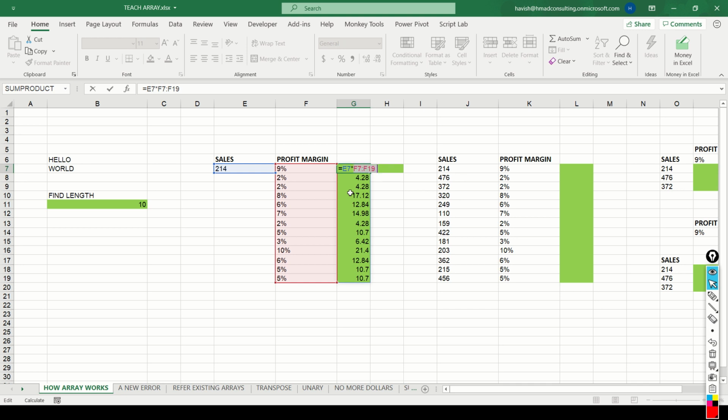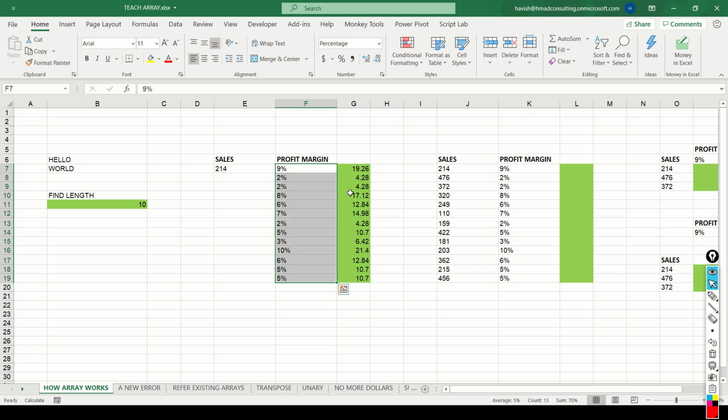Also, you would wonder how can we multiply a constant, that means one cell, which is E7, with a range of cells. But that's just the way dynamic arrays work. They're very smart. If you try to multiply one value with a range of values, it understands intuitively that you want to multiply 214 with every single profit margin separately.